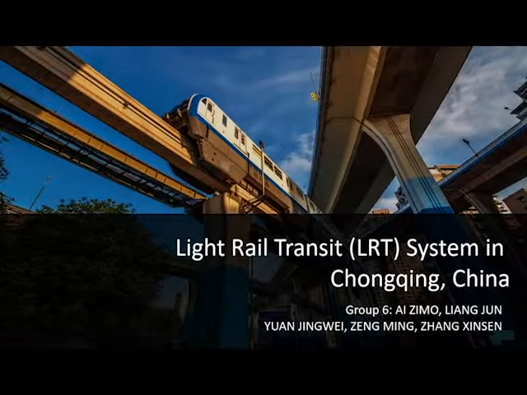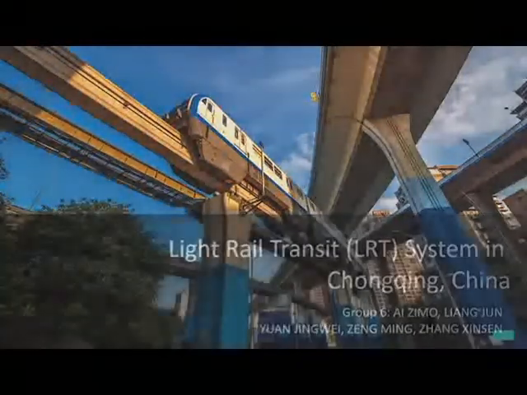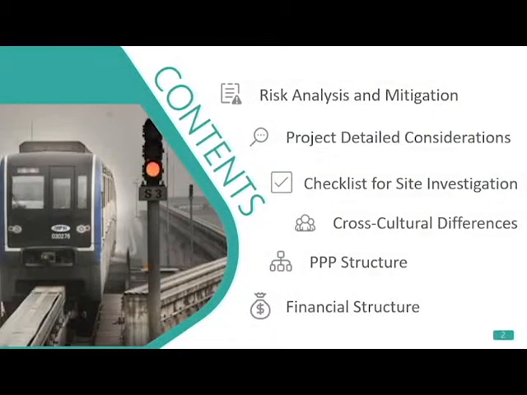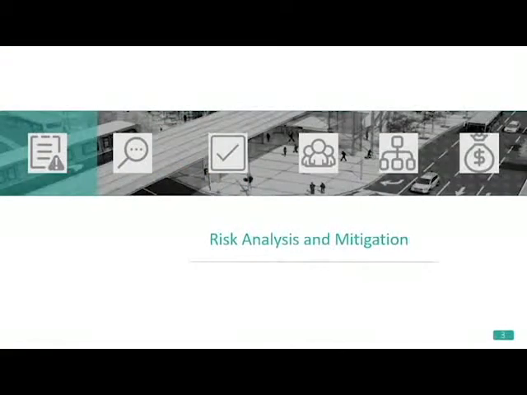Today we will do a presentation about light rail transit system. We choose city Chongqing as our target city due to the serious traffic condition in Chongqing. Our presentation consists of 6 parts. Now let me talk about the first part, the risk analysis and mitigation for you.